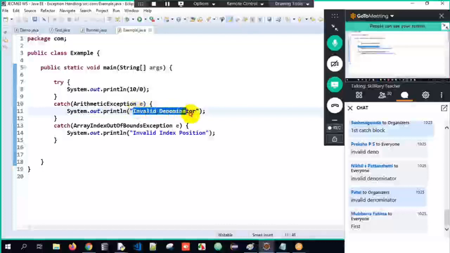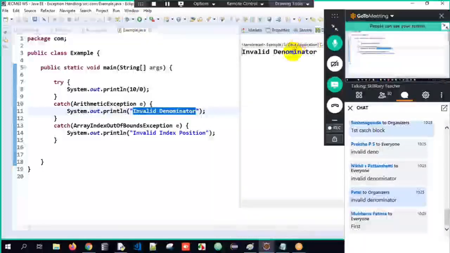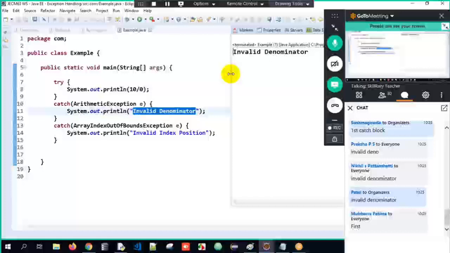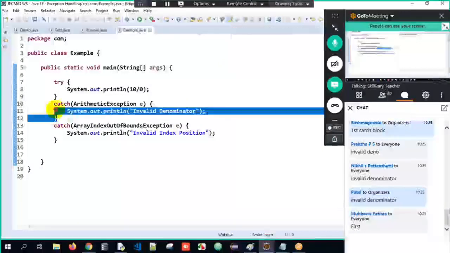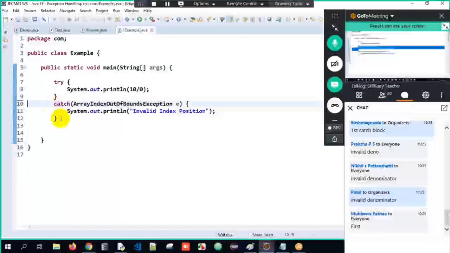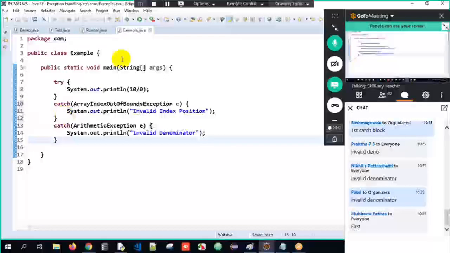So invalid denominator will get executed and the remaining blocks are ignored. See, did I get the output as invalid index position? Invalid denominator? Yes. It doesn't matter if you write this catch block above and this below. I will always get the same output here.